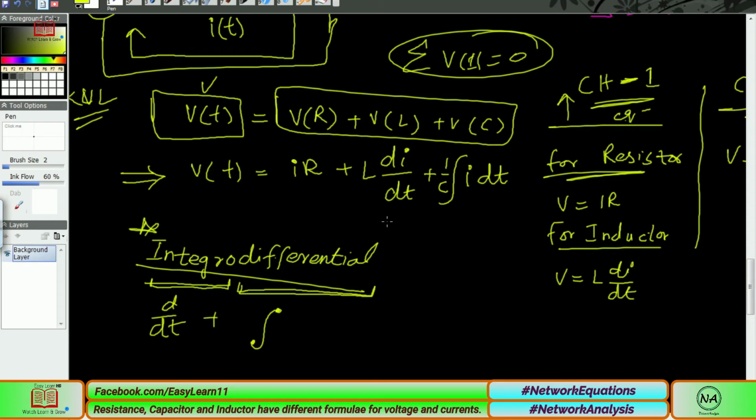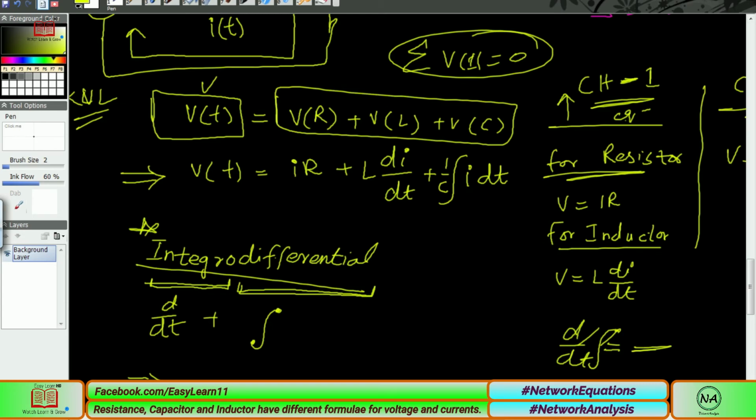We can convert an integro-differential equation either into a differential equation only or into an integral equation only. The best way is to convert this into a differential equation. If we take the differential of the integration, the result is cancellation. So I want to remove this integration from the entire equation, and what I have to do is take the derivative of this equation.